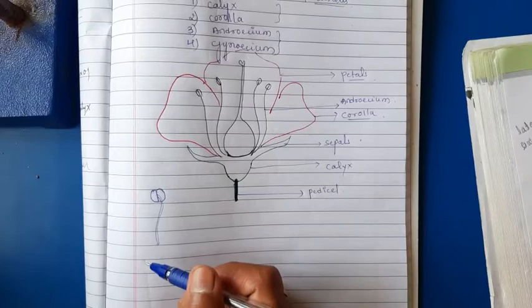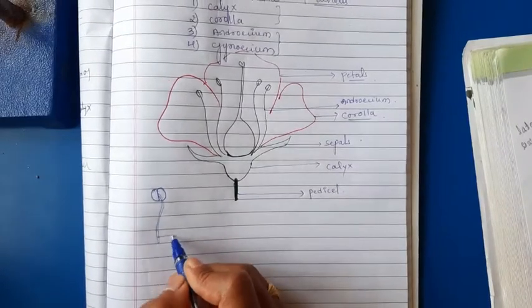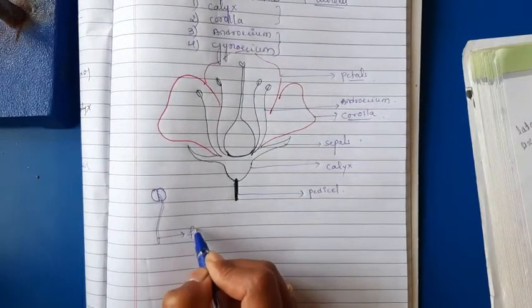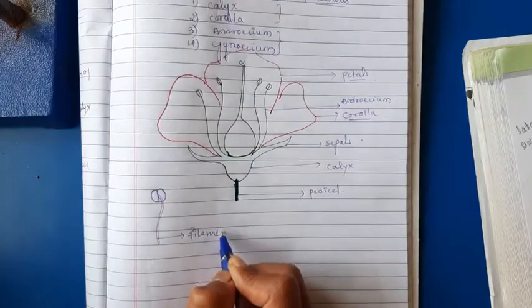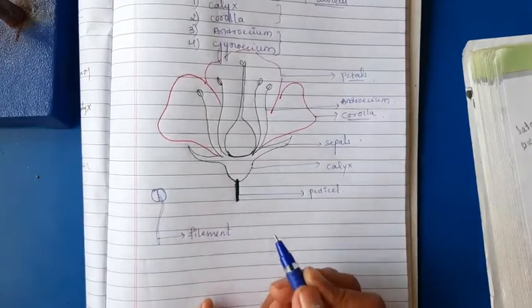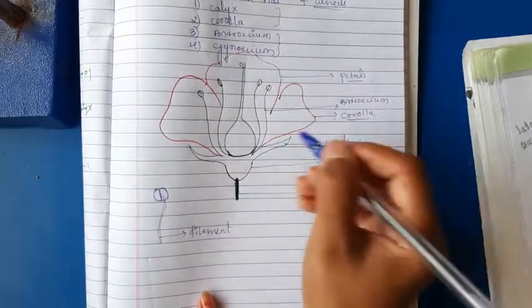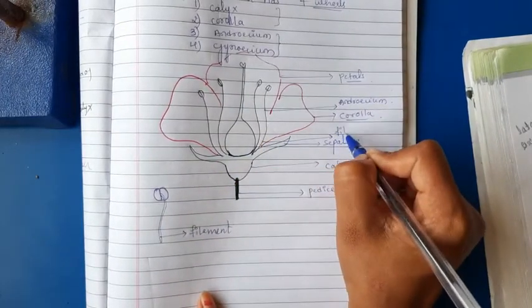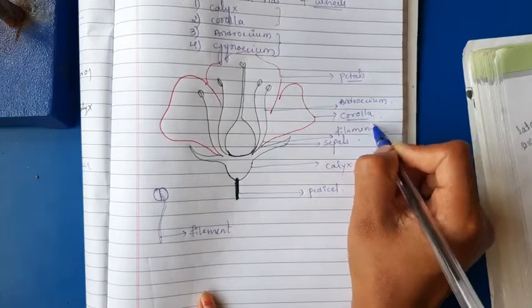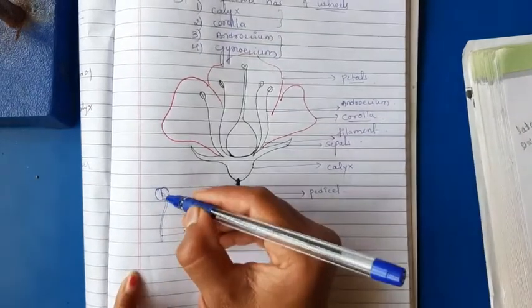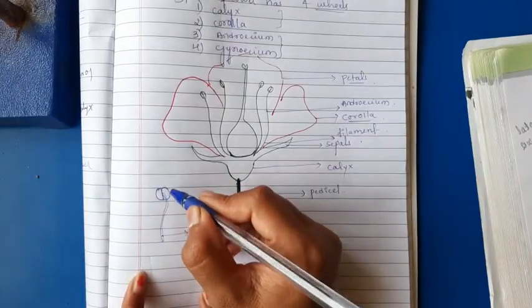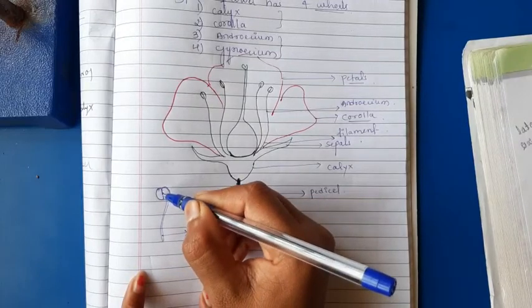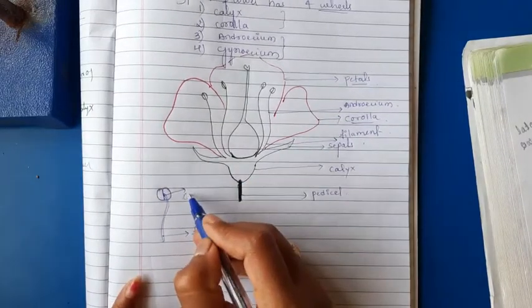Androecium consists of 3 parts. This one is the filament, which is going to attach with the thalamus or the receptacle. You can label here, this is the filament. Then the filament attaches to the knob-like structure, the connective.